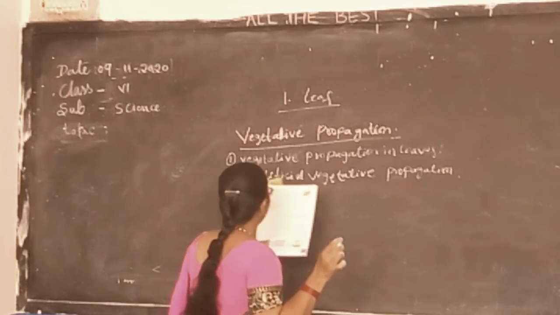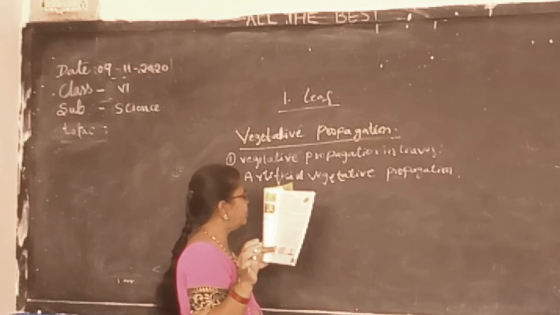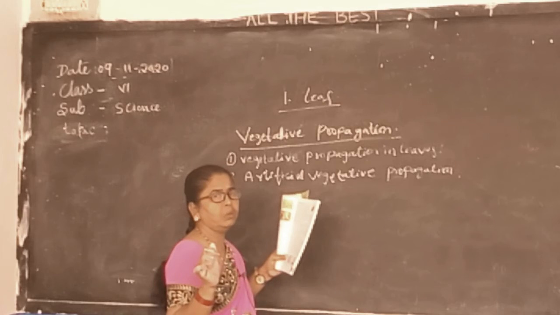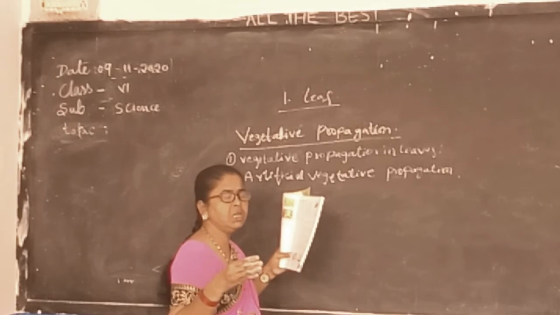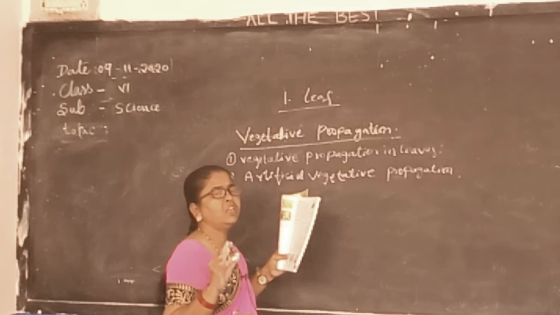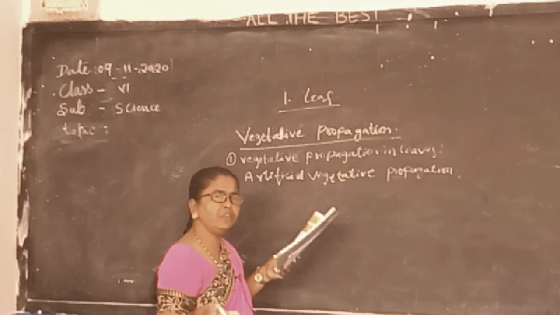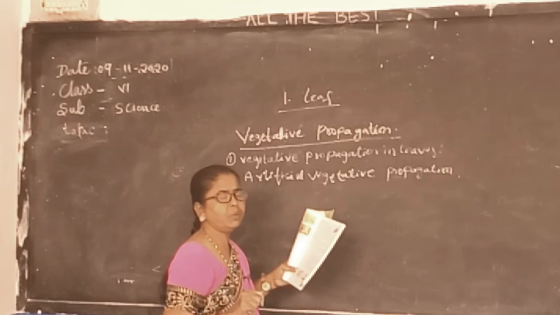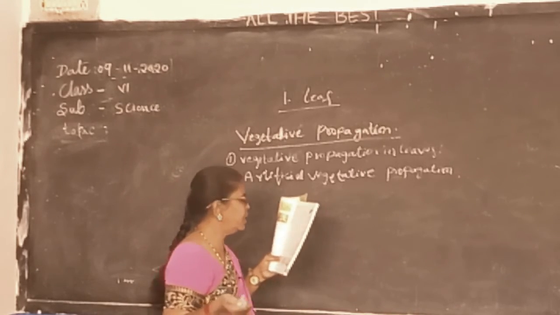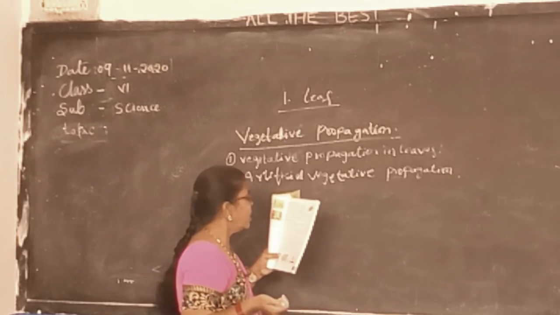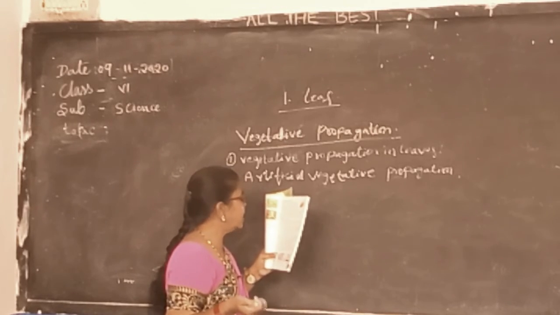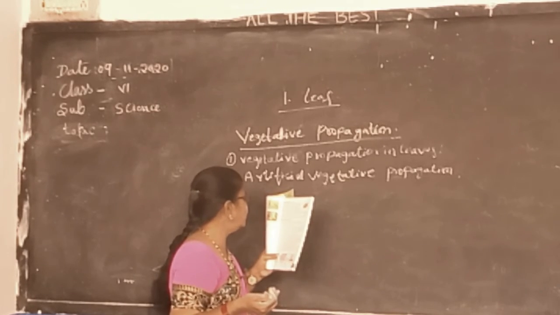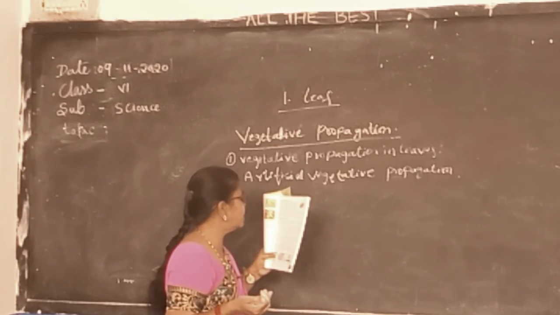The method of vegetative propagation which has been developed by man is called artificial vegetative propagation. Artificial means man-made things. So here also the vegetative propagation is made by man. These methods are like cutting, grafting, layering, and tissue culture. Such methods are very useful in gardens and nurseries.